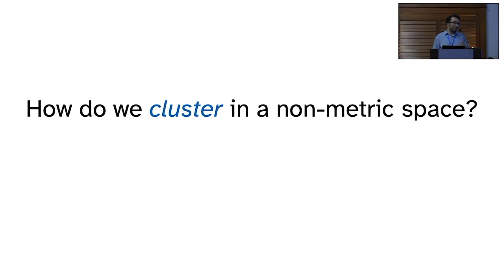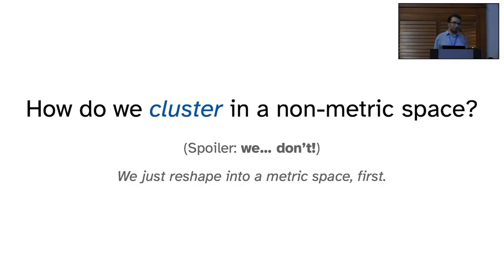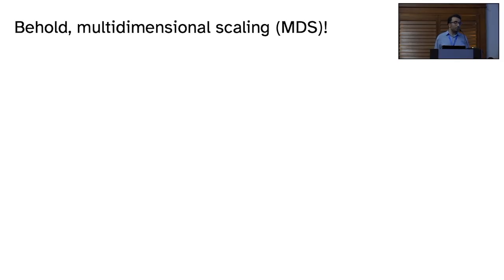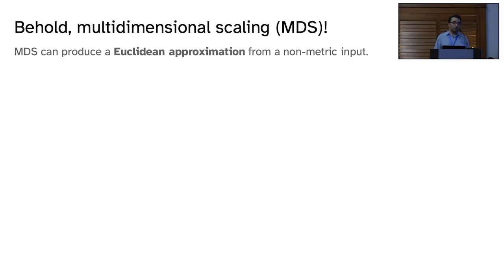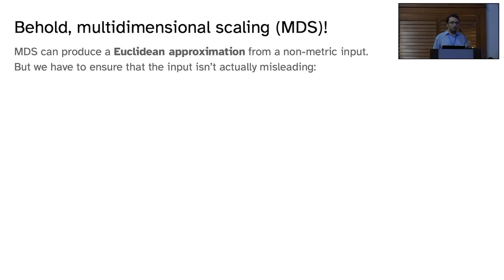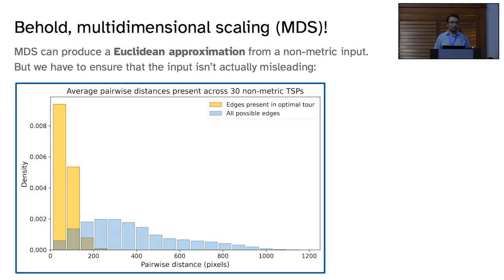So how do you cluster in a non-metric space? How do we tell the pyramid model to do that clustering? Spoiler alert, we don't. We actually just convert to a metric space first. We use multidimensional scaling, right? Because multidimensional scaling can actually produce a Euclidean approximation from that non-metric input. But we have to ensure that this input isn't actually misleading, because the MDS is being given all of the pairwise distances in a problem.